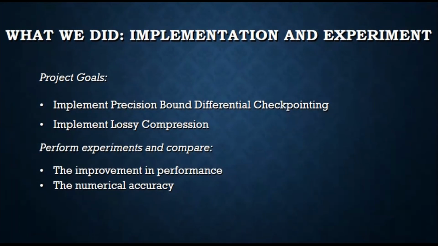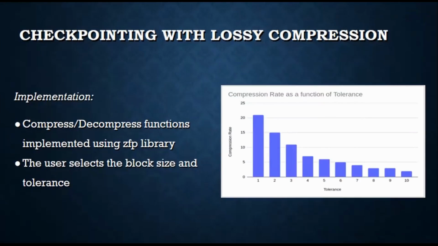During the Summer of HPC, we implemented two new mechanisms in FTI: checkpointing with lossy compression and precision-bound differential checkpointing. Lossy compression is simply a method of data compression in which some information may be lost in exchange for increased compression ratio and speed. With a larger compression ratio, we decrease the quantity of data we need to store. To add this feature to FTI, we used the ZFP lossy compression library.